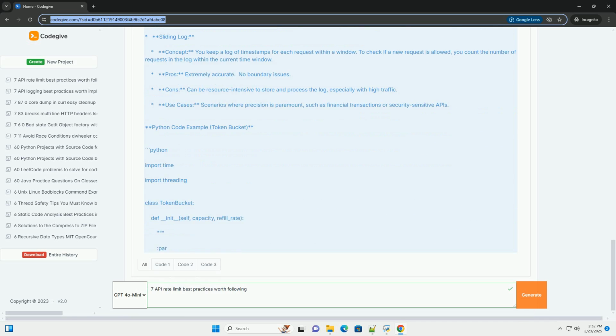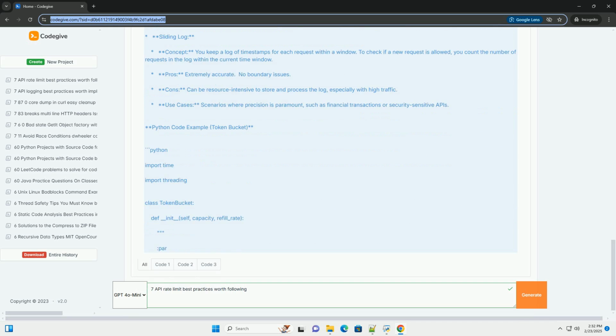Explanation: the code uses Redis to store a sorted set, ZSET, for each API key. The ZSET contains timestamps of the requests. It removes timestamps older than the current minute from the ZSET. It checks the number of elements in the ZSET to see if the rate limit is exceeded. If the limit is not exceeded, it adds the current timestamp to the ZSET. The expire command sets a time to live for the key, so it automatically expires after the rate limit window.